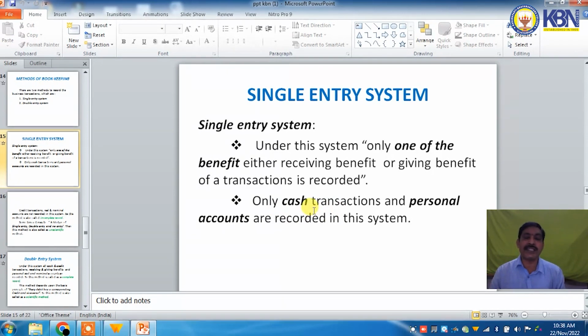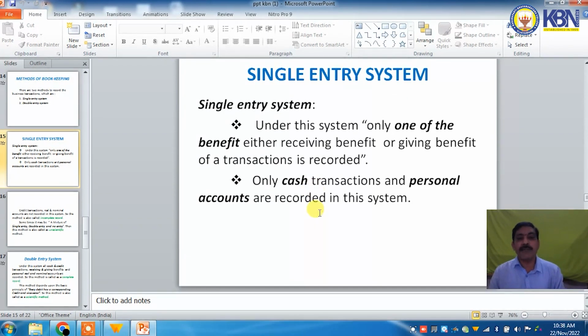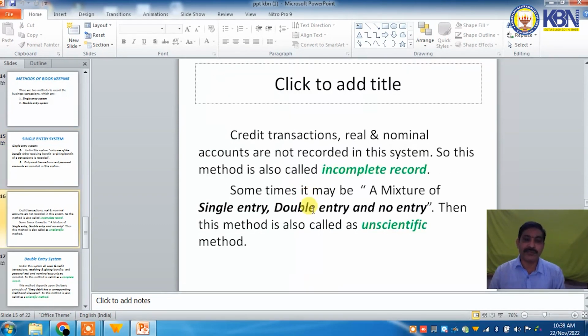So in single entry system, all transactions are not completely recorded. So this system is also called an incomplete record of business transactions. Sometimes it may be a mixture of single entry, double entry and no entry. So this method is also called an unscientific method.